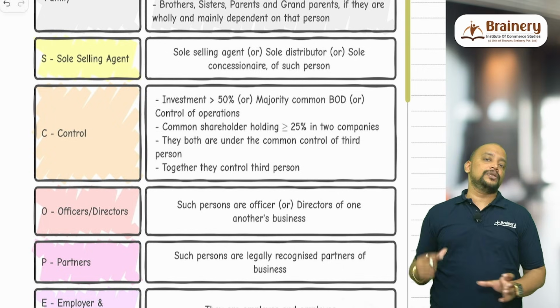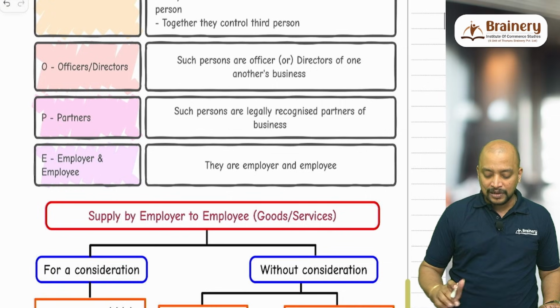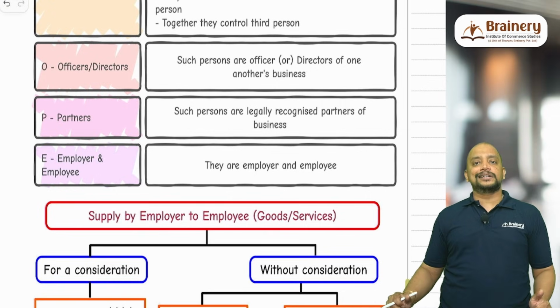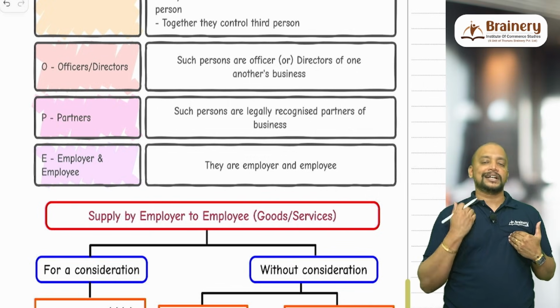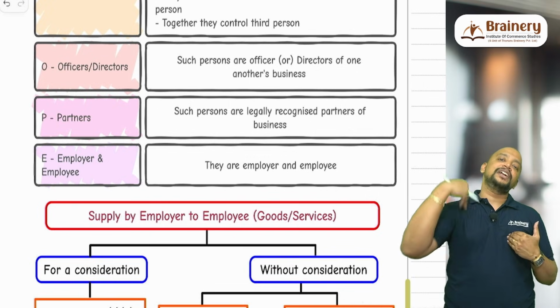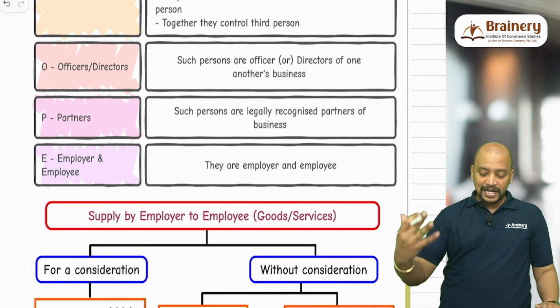So take any 2 shareholders together, if they are controlling the company, then those 2 shareholders will be treated as related. Then O for officers or directors of one another's business. That is, in my business I am appointing you as officer or director. In return, in your business you are appointing me as officer or director. So such persons are officers or directors of one another's business.